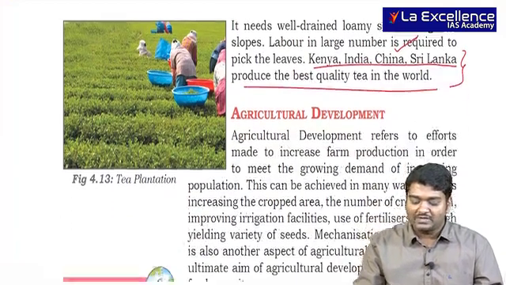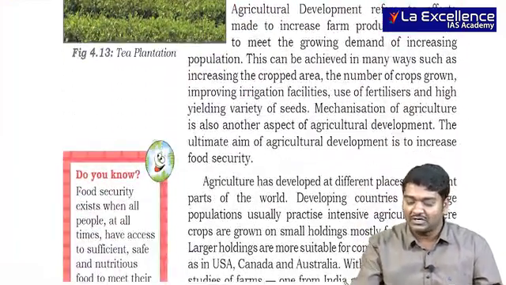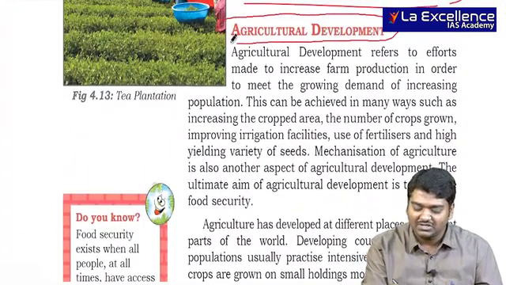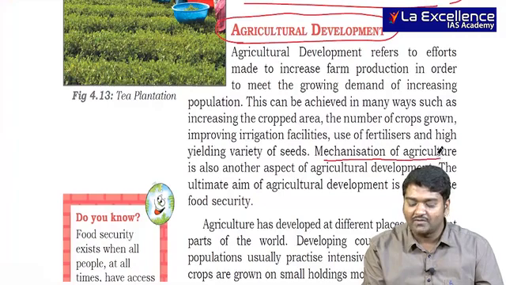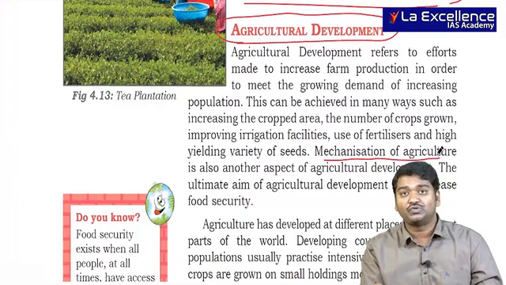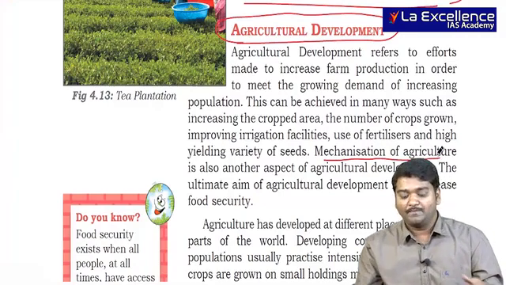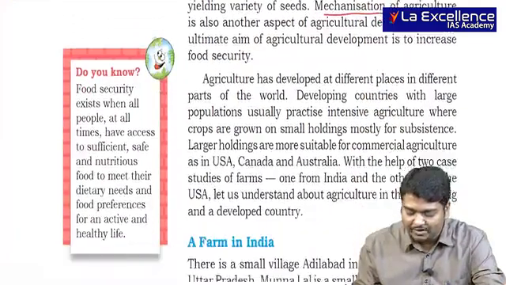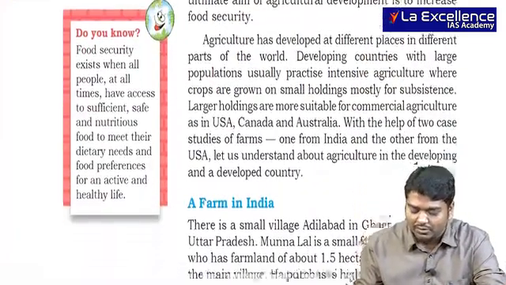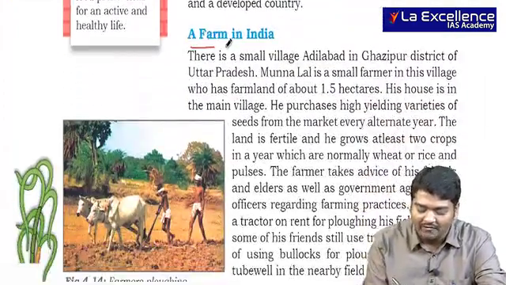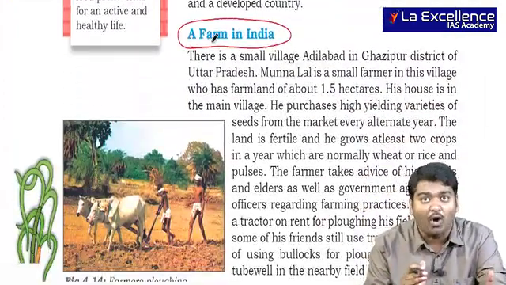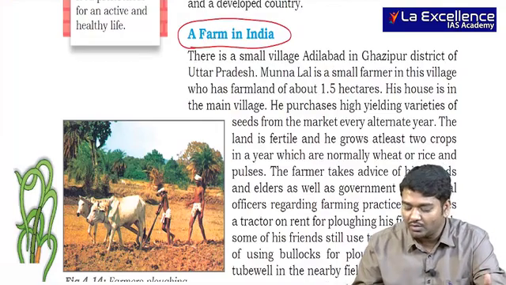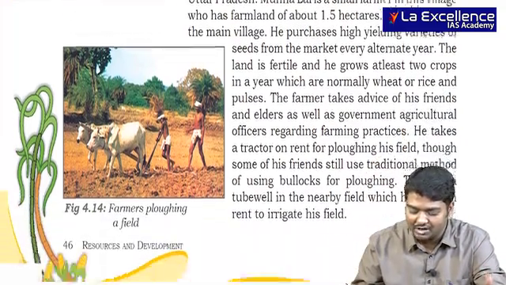And apart from this, what you have is about agricultural development. From Mains point of view, just see once, nothing much. They talk about mechanization of agriculture, that is, you need to use very good equipment in going for agricultural production. And at the same time, they talk about two important things. One, a farm in India which is very small, subsistence, dependent on household, and primitive agriculture.